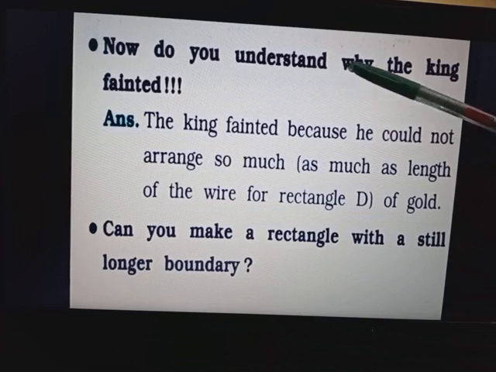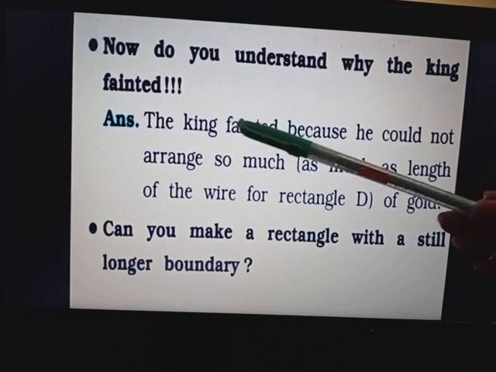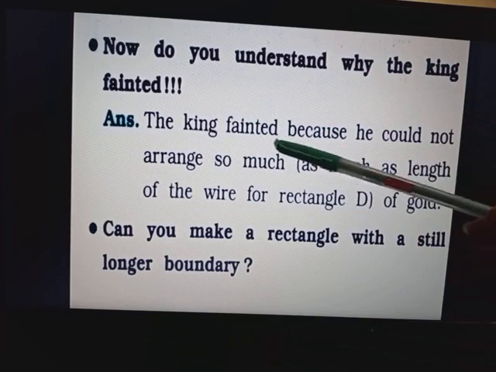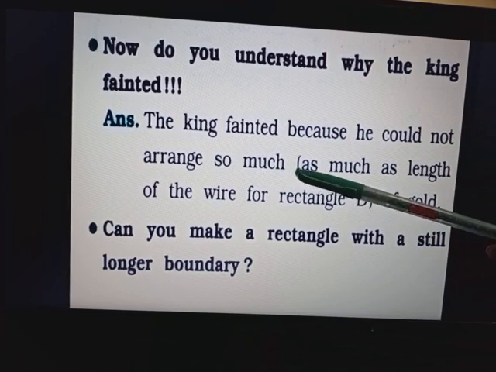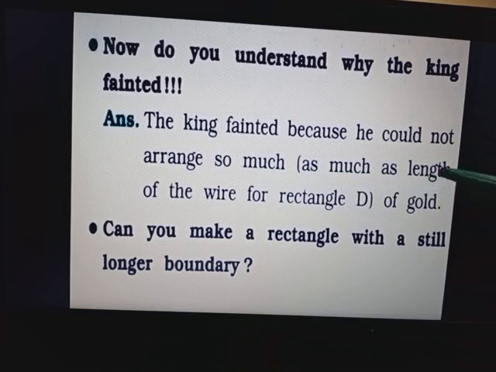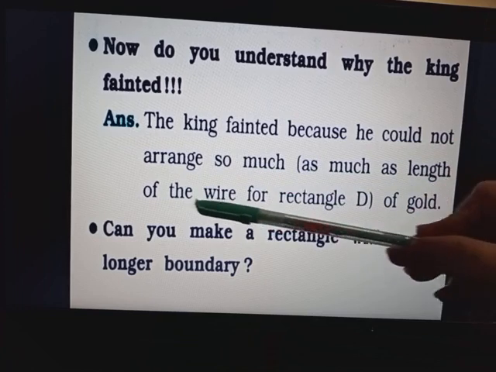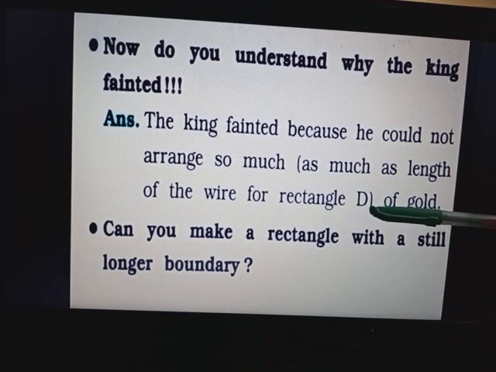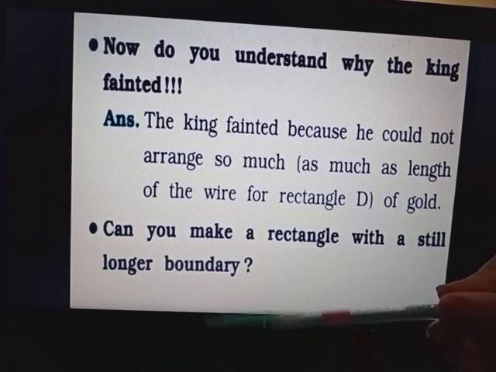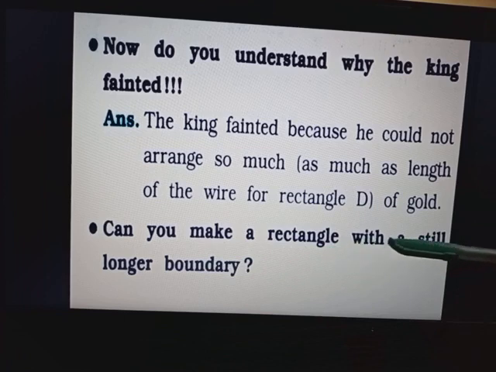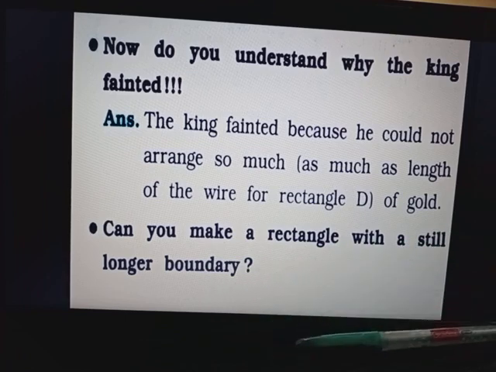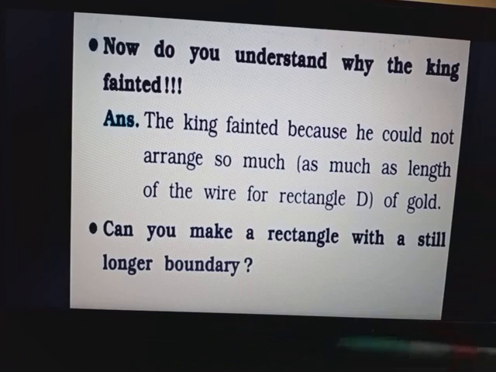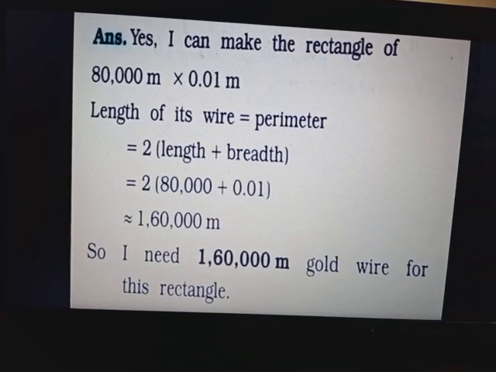Now you understood why the king fainted. The king fainted because he could not arrange such a long wire of gold for rectangle D. And our last question: can you make a rectangle with a still longer boundary? What will be the answer?